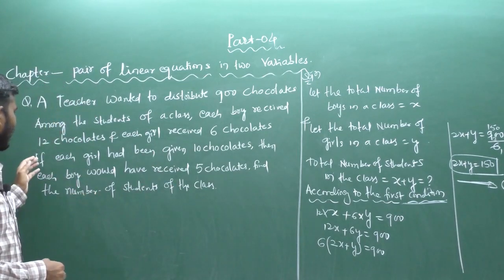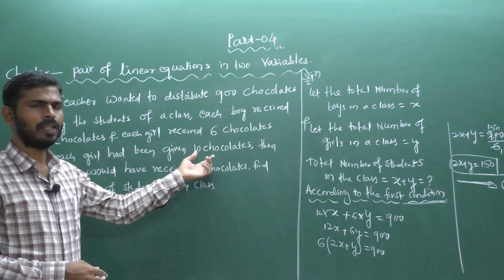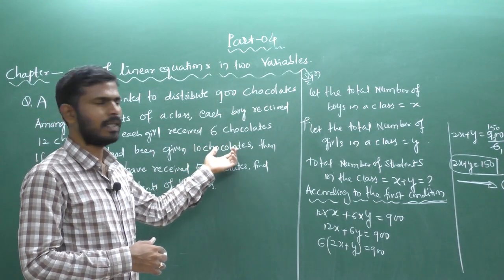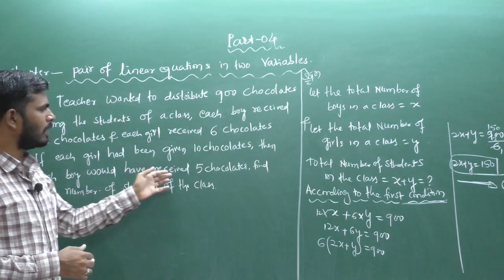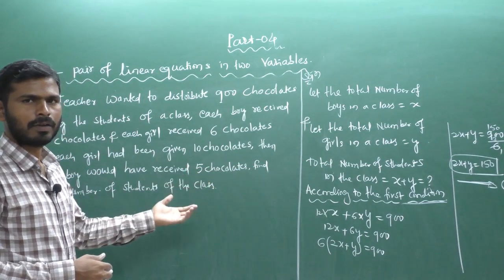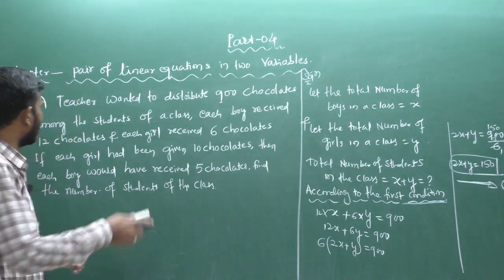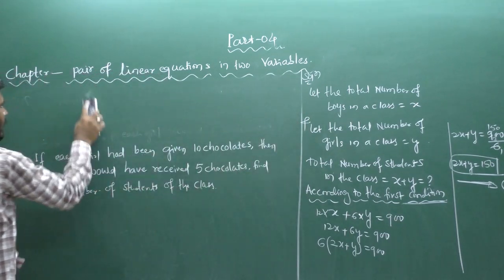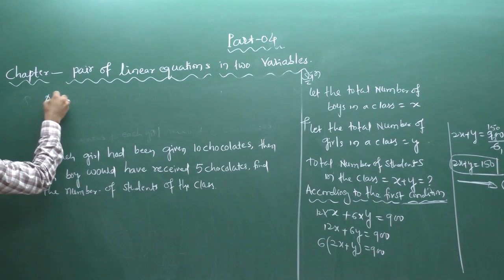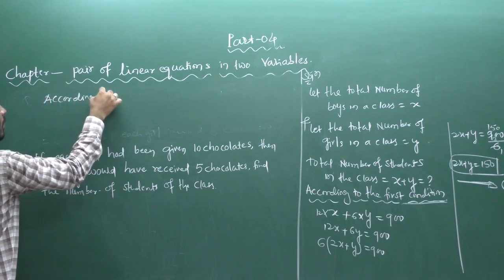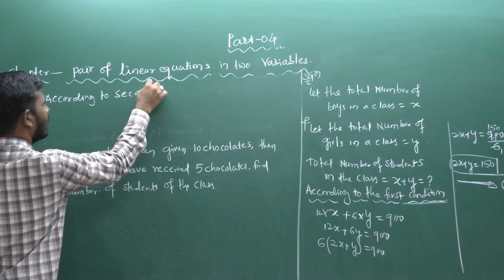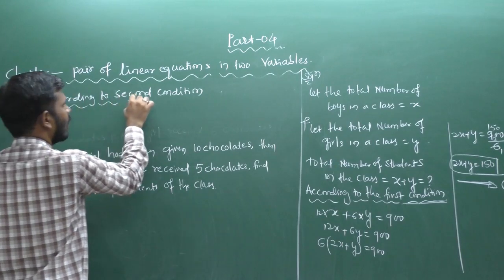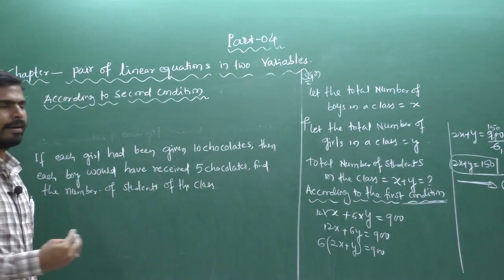If each girl is given 10 chocolates, suppose this time the teacher wants to distribute 10 chocolates to each girl, and each boy would receive 5 chocolates. Then you have to find the total number of boys and the total number of girls. So I am writing the next condition here. According to the second condition, or you can say second situation, you have to write.